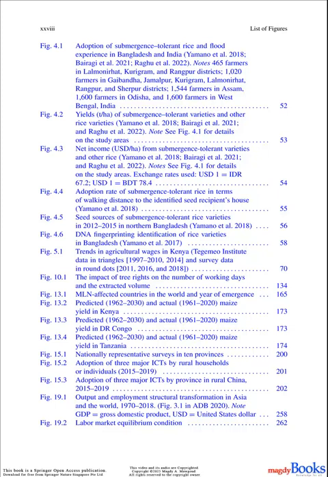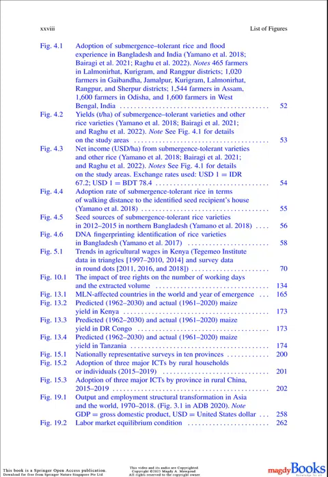Yamano et al. 2018. Bairagi et al. 2021. Raghu et al. 2022. Notes: 465 farmers in Lalmanarhat, Kurigram, and Rangpur districts. 1,020 farmers in Gaybonda, Jamalpur, Kurigram, Lalmanarhat, Rangpur, and Sherpur districts. 1,544 farmers in Assam, 1,600 farmers in Odisha, and 1,600 farmers in West Bengal, India.